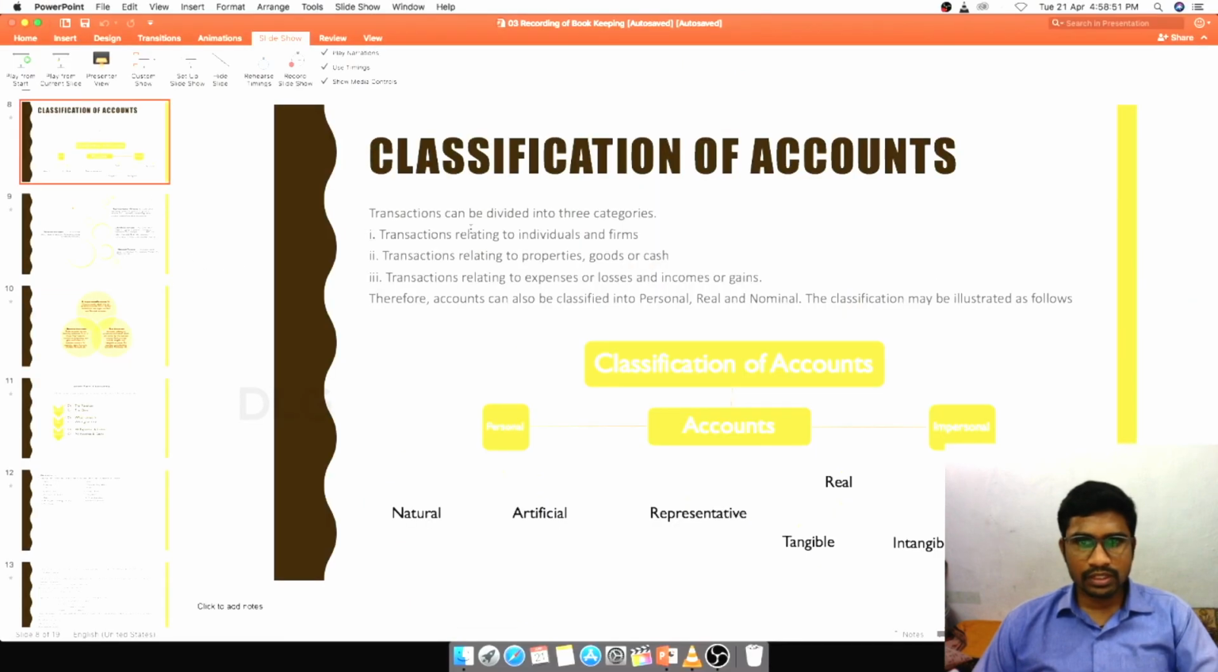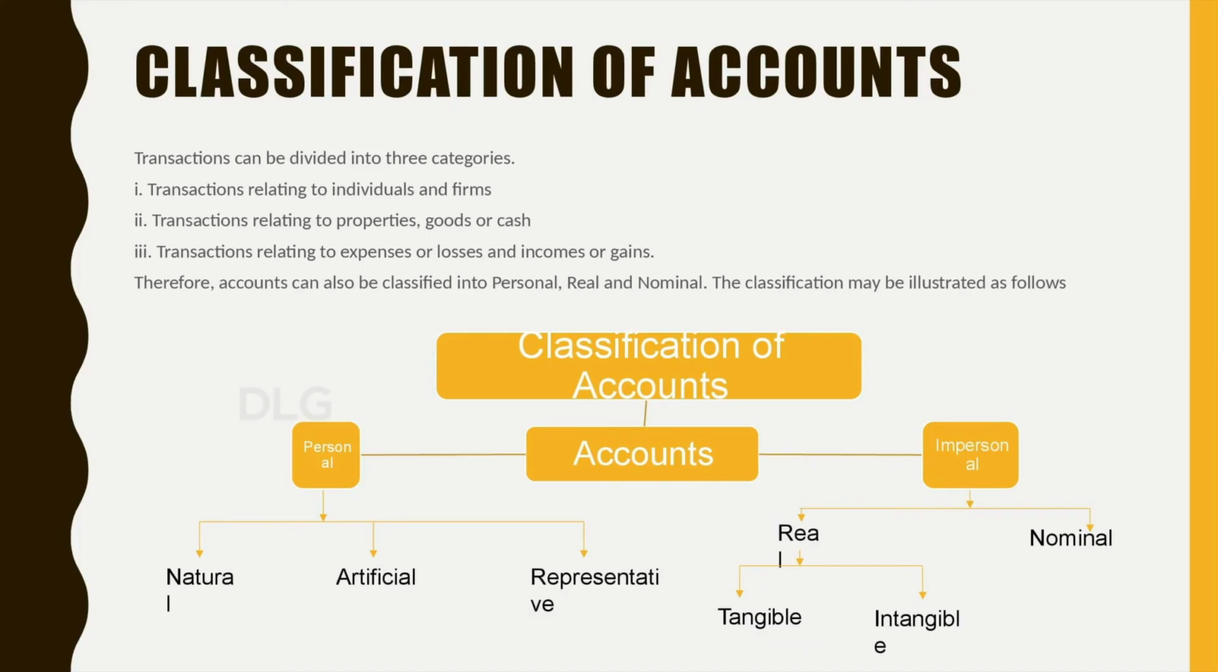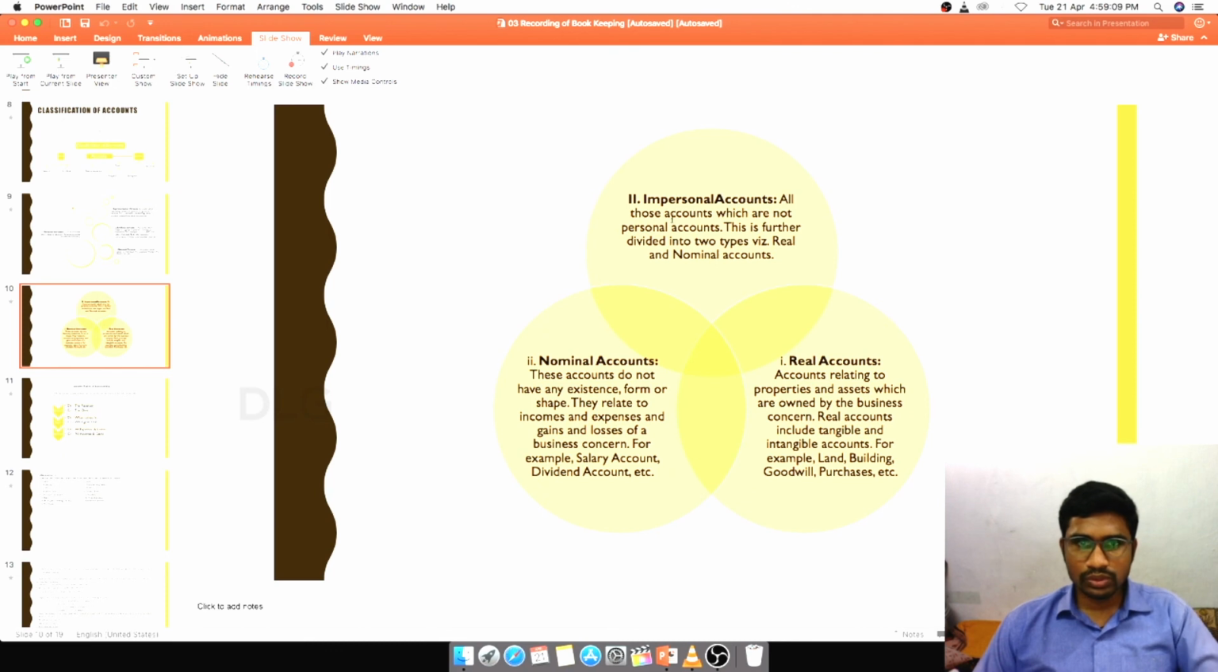So in the classification of accounts, personal had natural, artificial, and representative. Whereas coming to impersonal, we shall discuss what is real and nominal account. So we are going to discuss impersonal. Impersonal accounts are all those accounts which are not personal accounts. This is further divided into two types, that is real and nominal accounts.